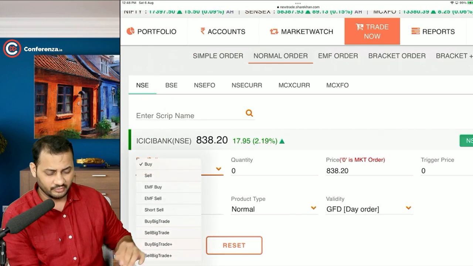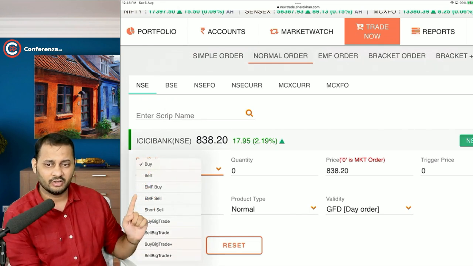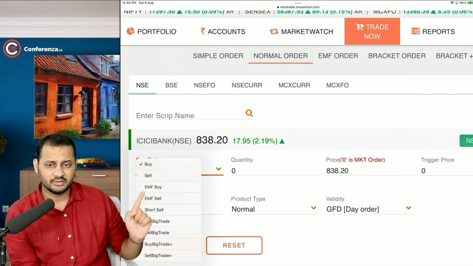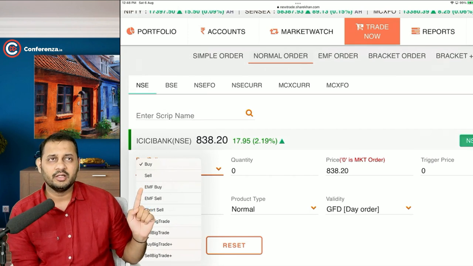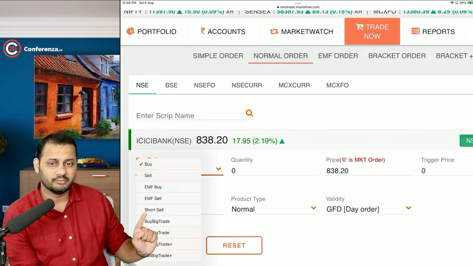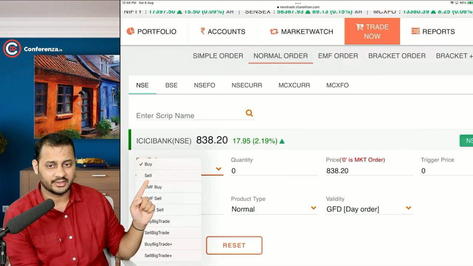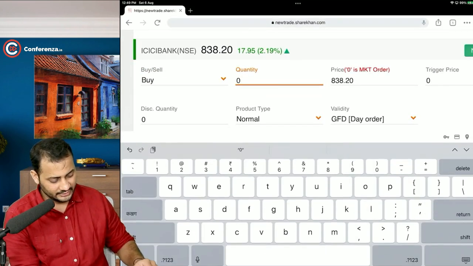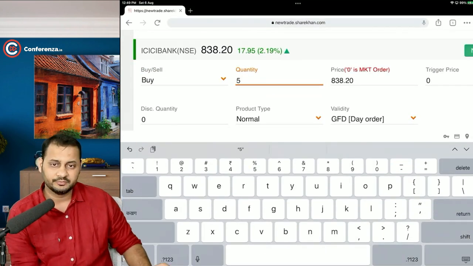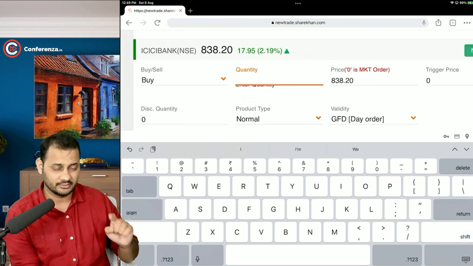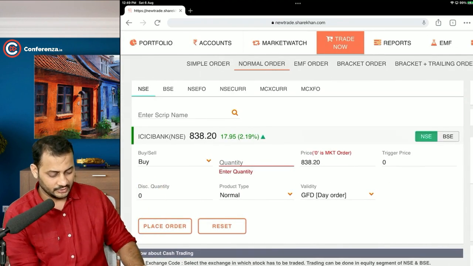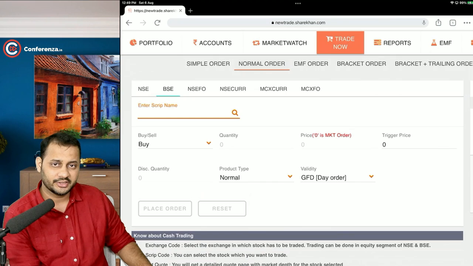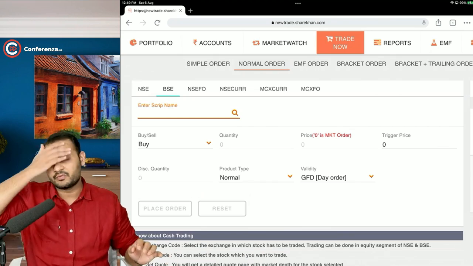You can decide from this place whether you want to go for buy, sell, or short sell also. I'm just skipping these parts right now, not required as such. If you remember in the portfolio management chapter, you learned what short selling is. Without owning the stock, you can short sell. If you own the stock, you can sell it directly. If you want to buy it, you can buy it. Now you can see you can buy 5 shares as well here, any number of shares, but not in decimals. The price is this, and the rest of the things we are not discussing right now. So this is the other stock exchange, called the Bombay Stock Exchange. You can buy the shares from that part also.